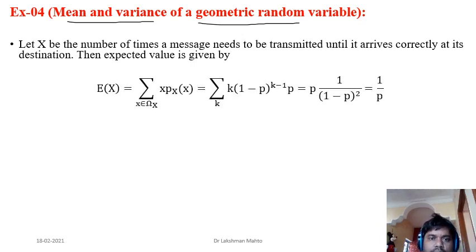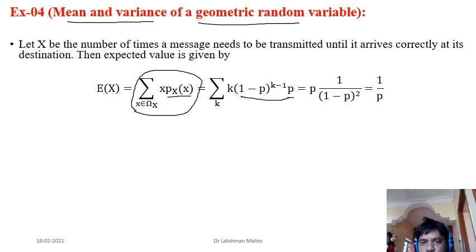Okay, if you are willing to find the expectation of that, again the same standard formula of expectation is used. And we know the probability mass function: it has (1 minus p), the probability of failure, k minus 1 times, and in the kth trial we get success, that's where p is coming. So this is the probability mass function for the geometric random variable, and this is a specific value of that random variable.